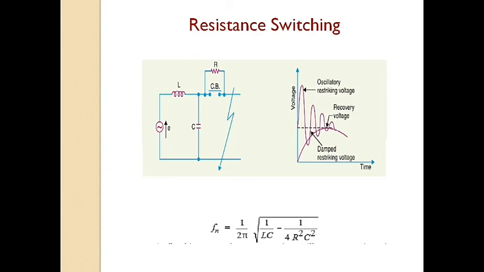Now the resistor across the breaker contacts is used first, to reduce the rate of restriking voltage and the peak value of restriking voltage; second, to reduce the voltage surges due to current chopping and capacitive current breaking; third, to ensure even sharing of restriking voltage transient across the various breaks in multi-break circuit breakers.